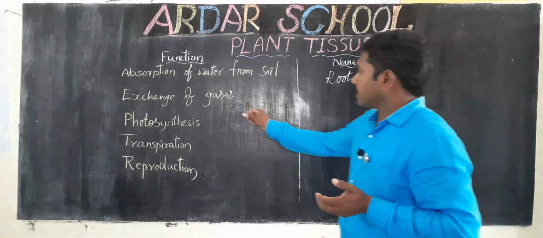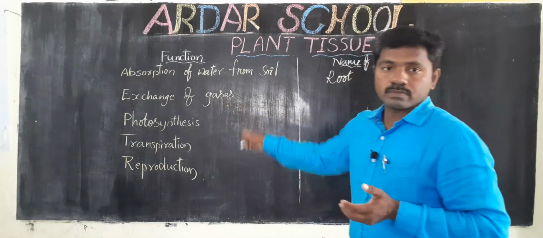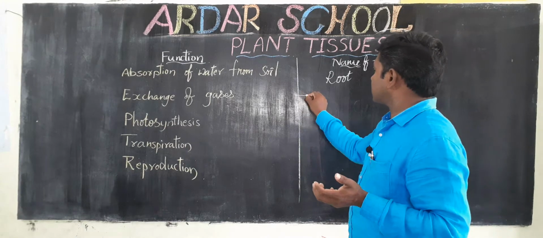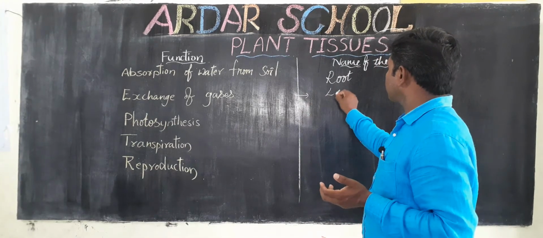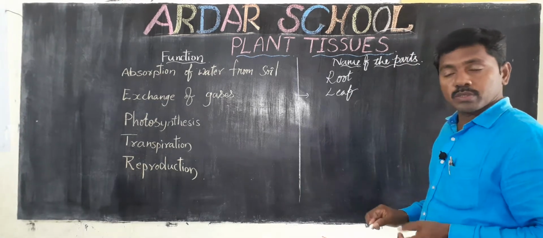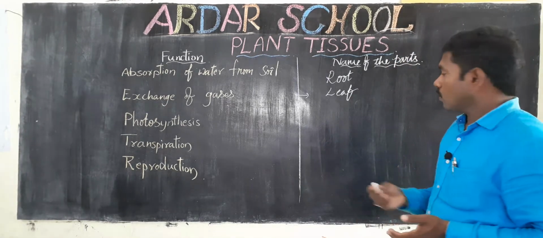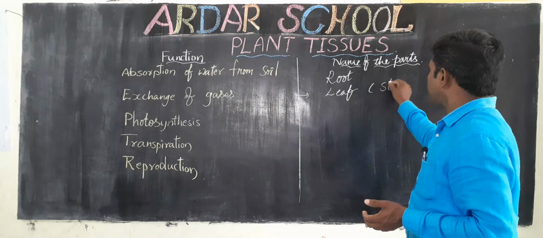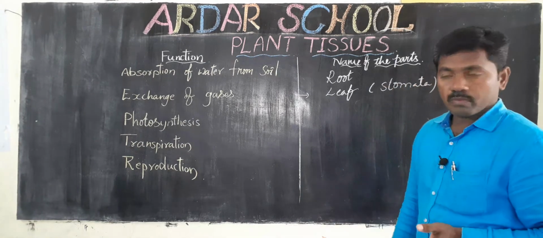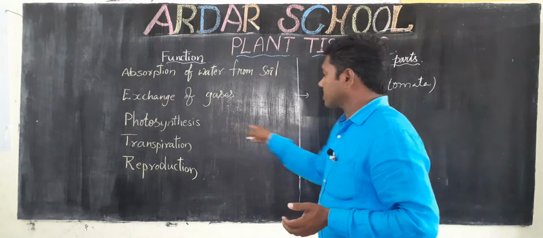Very good. Next, exchange of gases. Where is it done? In the leaf. There is a particular part also, which you already learnt in previous classes. What is that? Stomata.